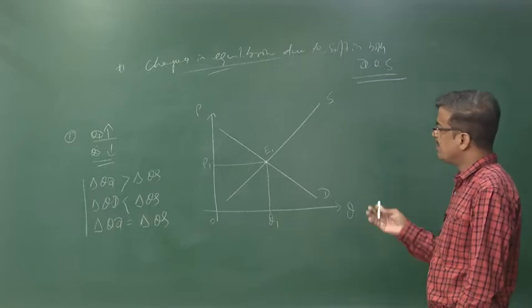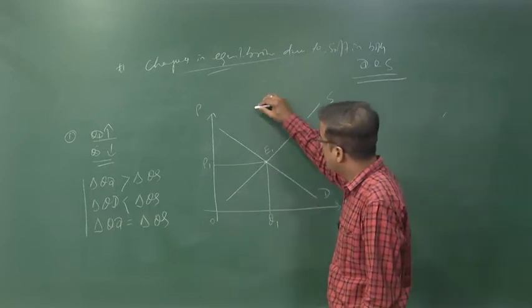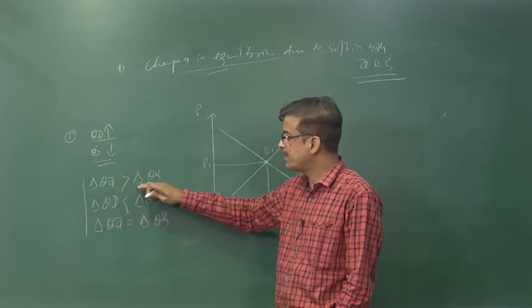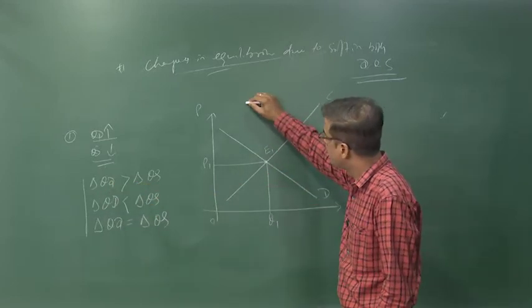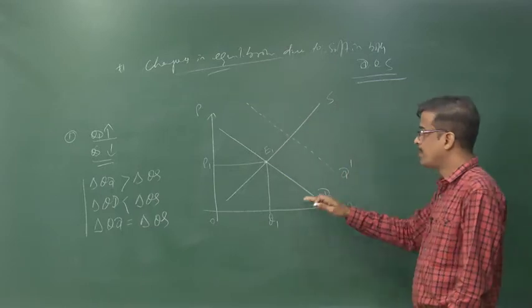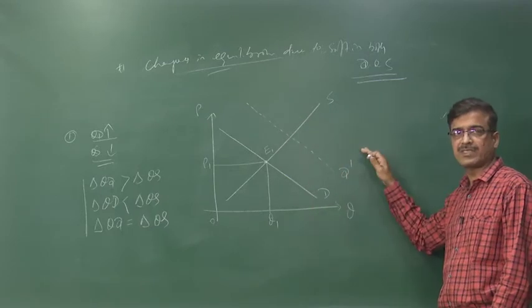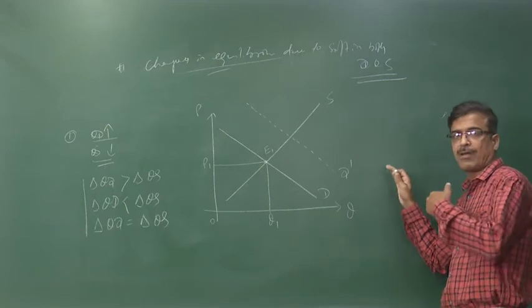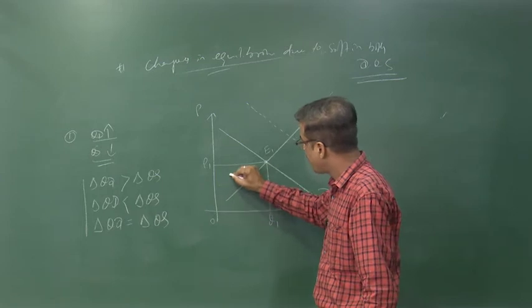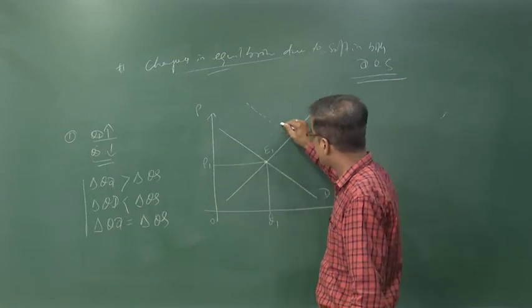Here, in the first case, demand is shifted to a greater extent than the change in supply. Now the demand curve is like this: demand for ice cream increases at a faster rate than the fall in the supply of ice cream. If the supply of ice cream falls, then the supply curve is here.